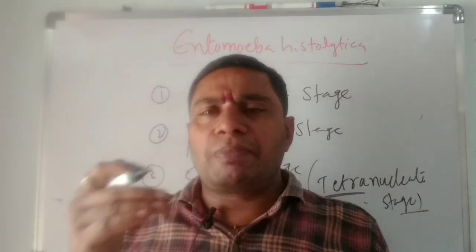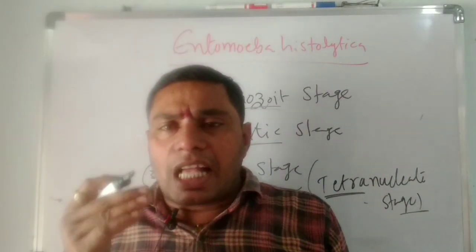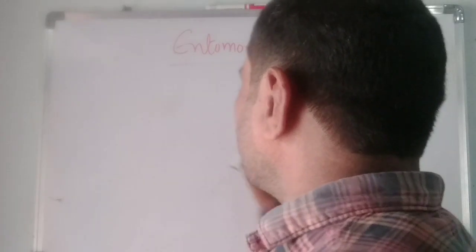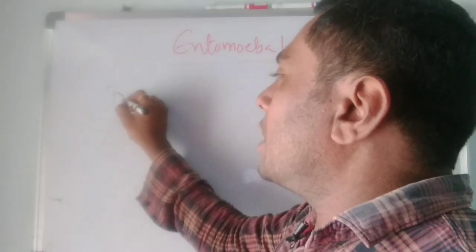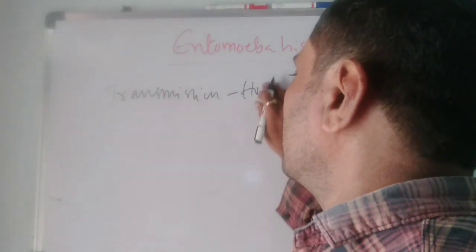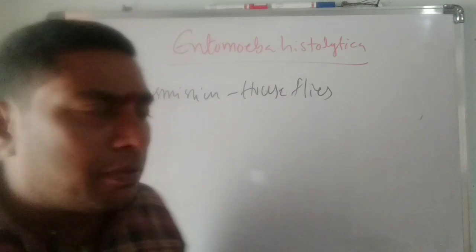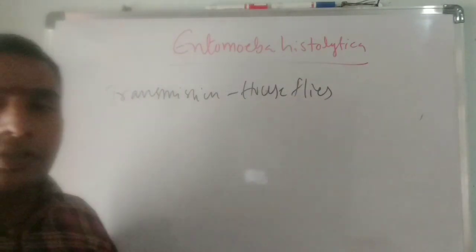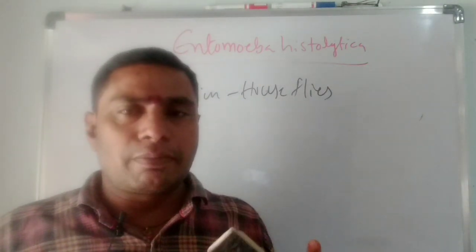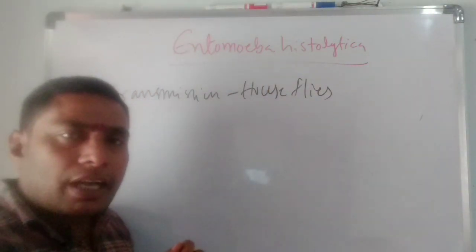So how is Entamoeba histolytica transmitted? The transmission or the infection is through mechanical transmission. Entamoeba histolytica is transmitted through house flies. The transmission is known as mechanical transmission. So what are the effects of the Entamoeba histolytica parasite?